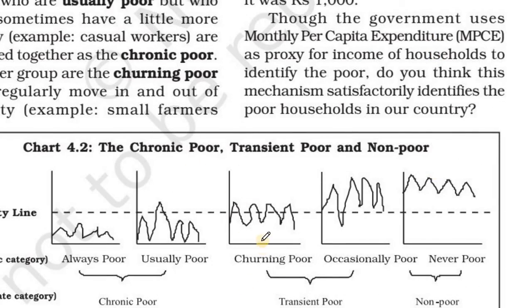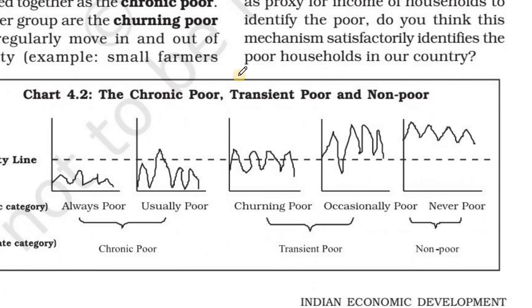Here you can see one picture. In this you can see chronic poor, transient poor, and non-poor. Here this is the poverty line. The people in this area are always poor, they are usually poor.